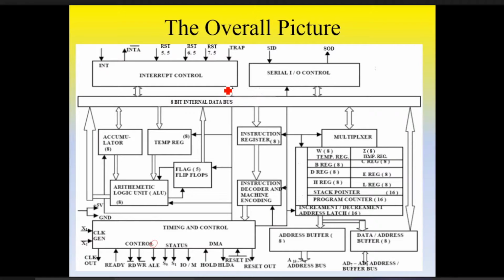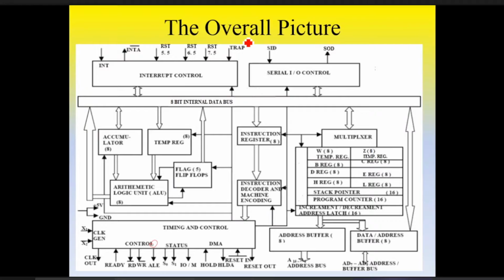So based on the nature of the interrupt, the 8085 will work. In this we have different interrupts, and all interrupts are not of the same priority.